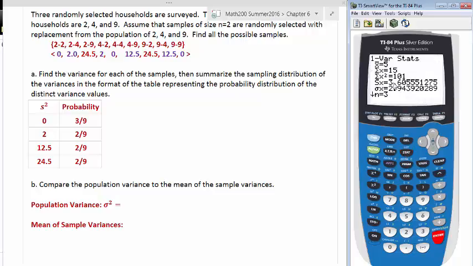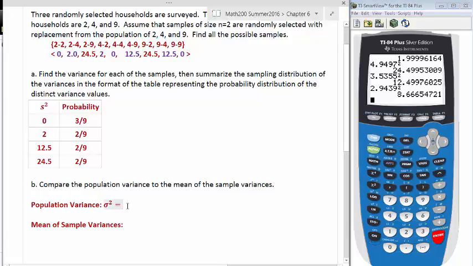I have here my standard deviation for the population, and now I have to look at sigma because it's asking us for the population. So it's 2.9439. So I'm going to go with that, and then I'll square that so that I'm actually looking at my variance. And I have 8.6665. So let's go with 8.67, or just 8.7.